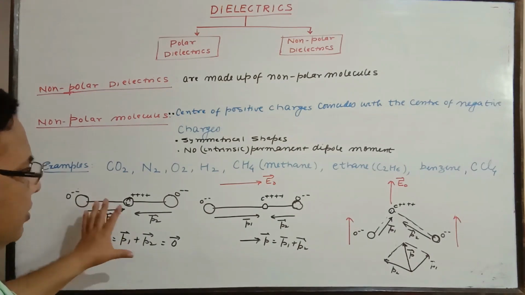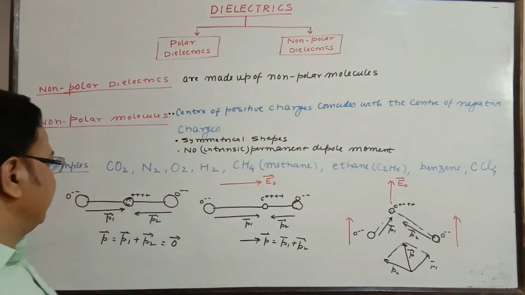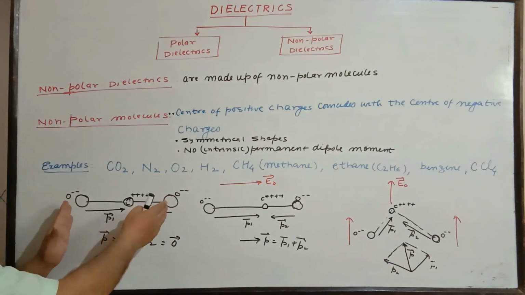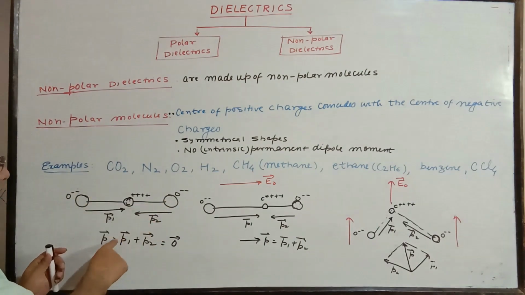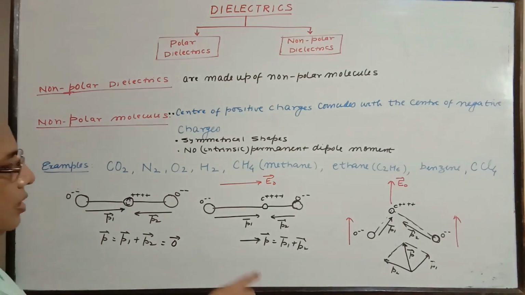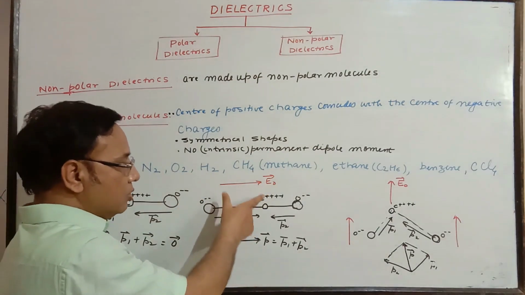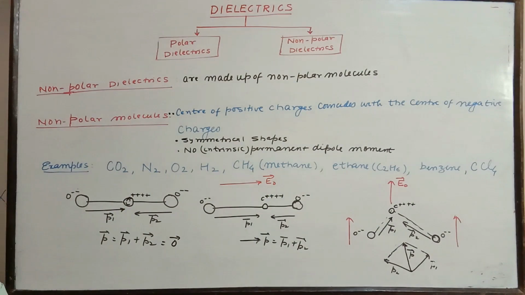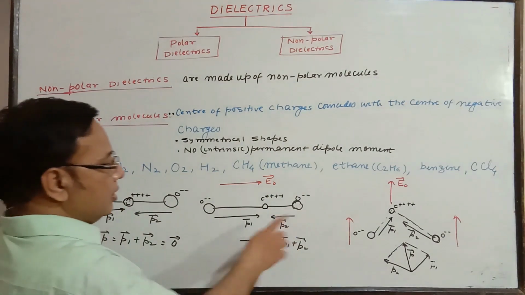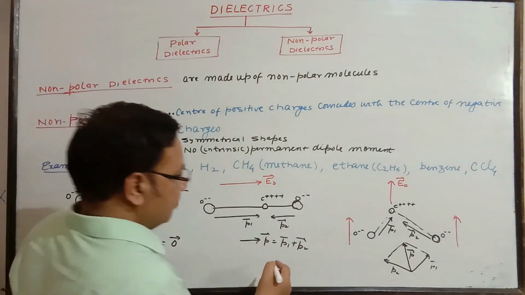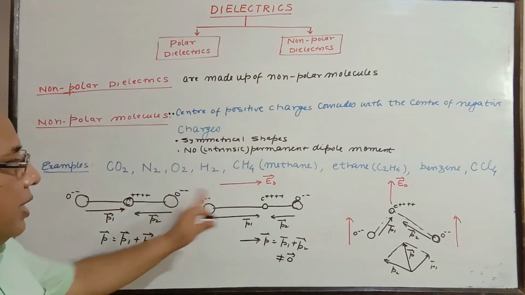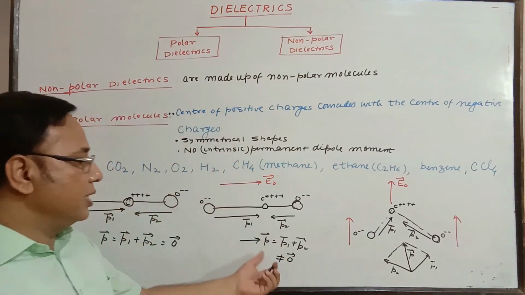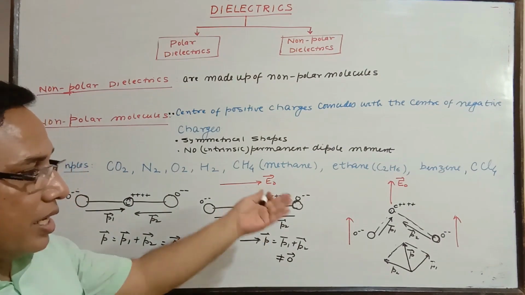Examples I had shown. This was the example I had shown. For the non-polar molecule, there are symmetrical placements, so the net vector sum is 0. Here, it is induced or somehow changed by induction, so a net dipole moment is there. So this will not be equal to 0. Here it was 0, but when the field is applied, an induced or extra dipole moment is generated. That is what I discussed just now.